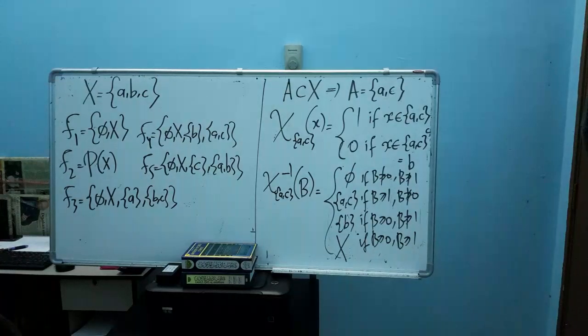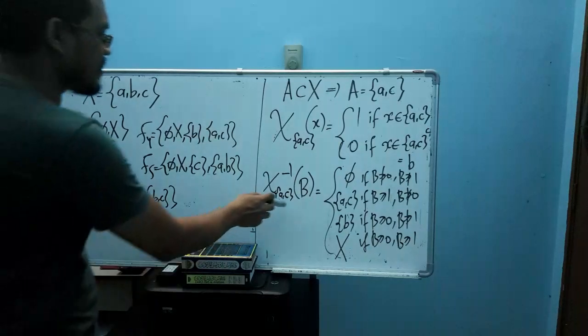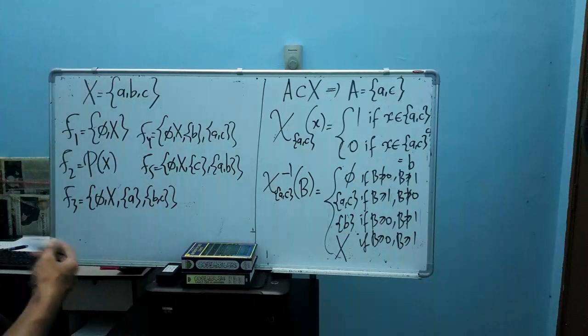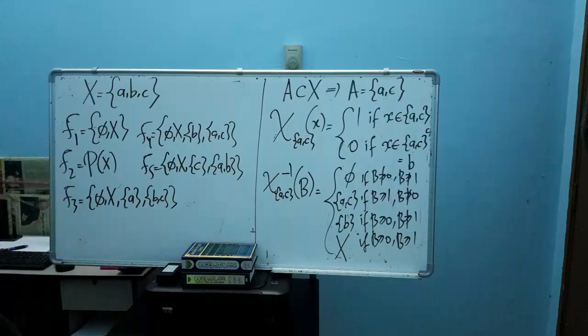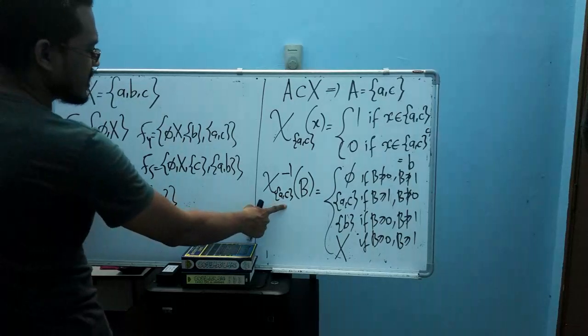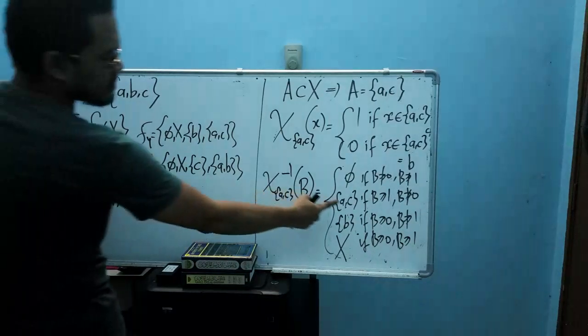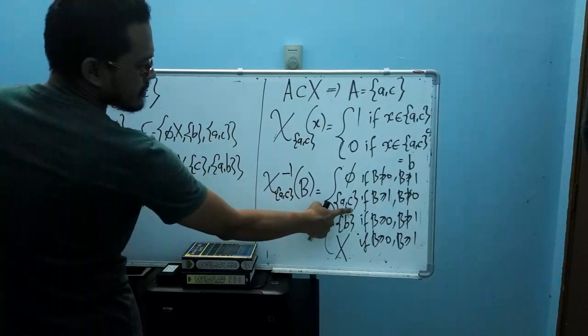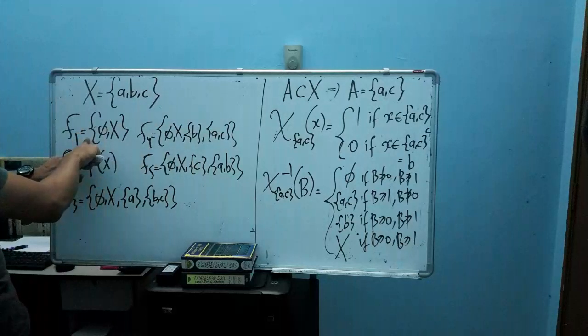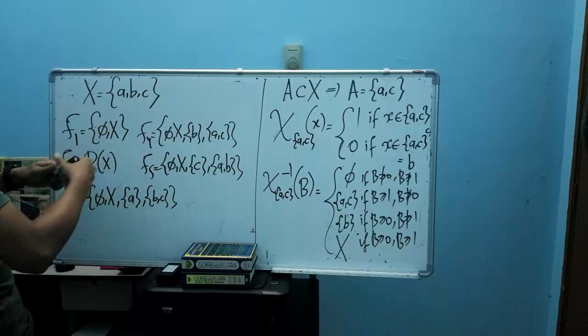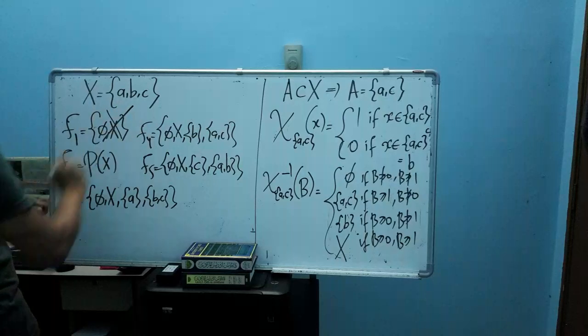So now you see. Let's check whether this indicator function is measurable, with respect to which algebra. Of course F1, not. Meaning that our indicator function here is not measurable with respect to F1. Why? Because our AC here does not belong to F1. So it's not measurable here.